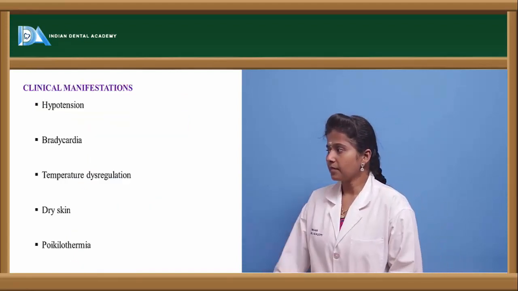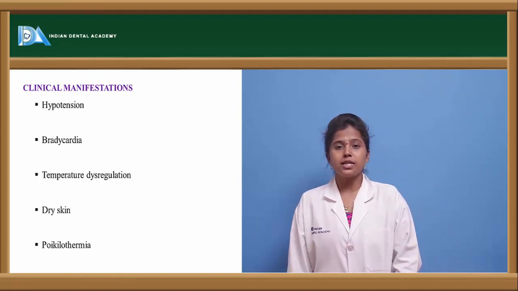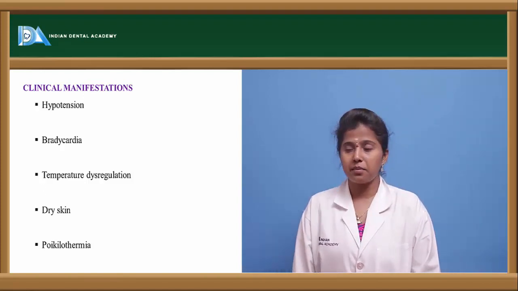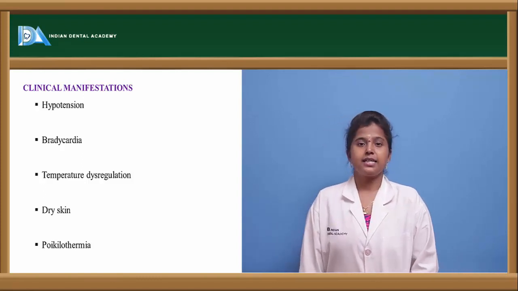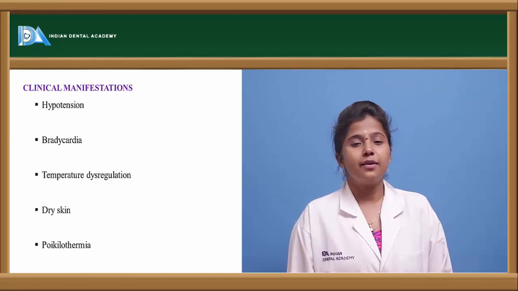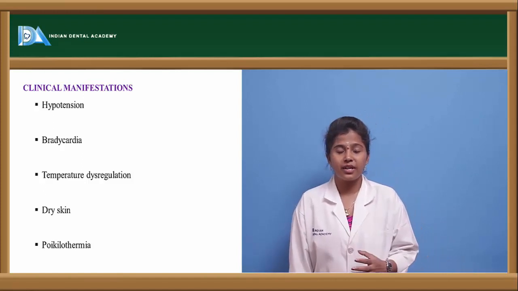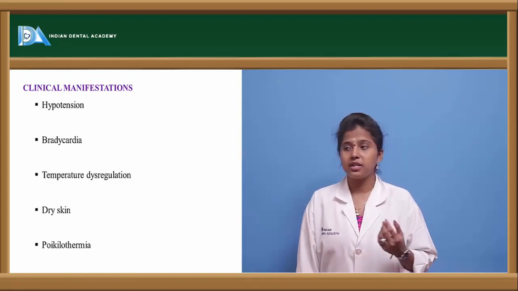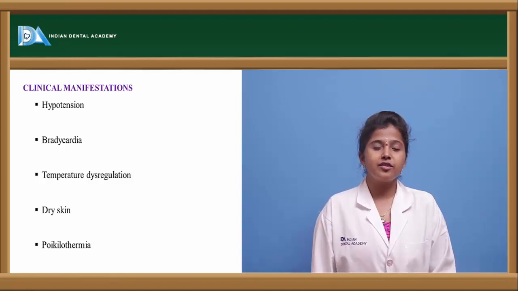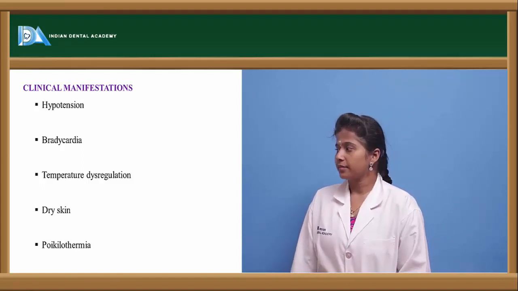What are the clinical manifestations of neurogenic shock? If a person is suffering from neurogenic shock, there will be hypotension and bradycardia, that is decreased heart rate, and temperature dysregulation. The temperature will fluctuate and will not be regulated, and there will be dry skin, leading to poikilothermia. This is a condition where there will be decreased temperature in the human system.